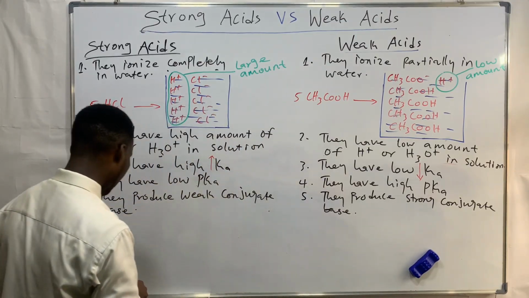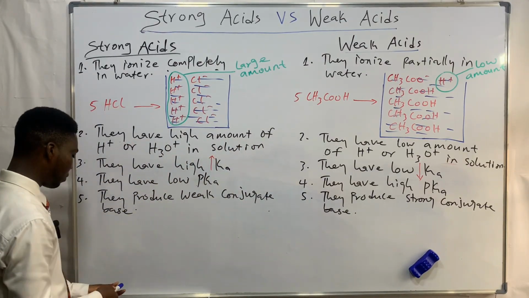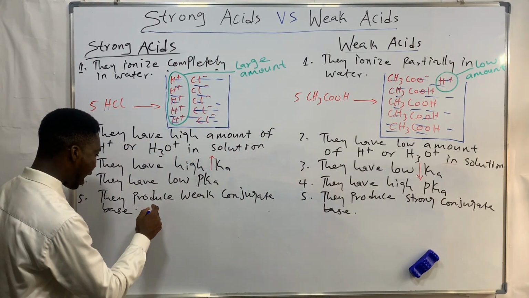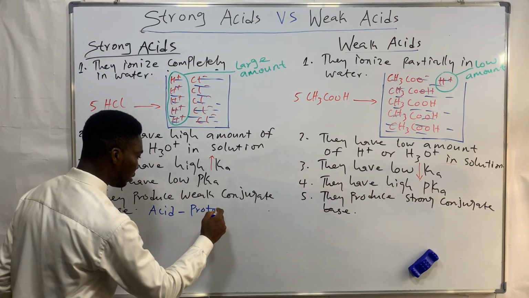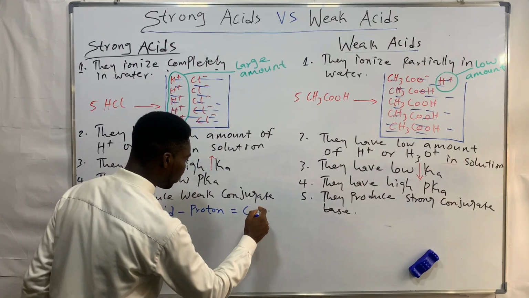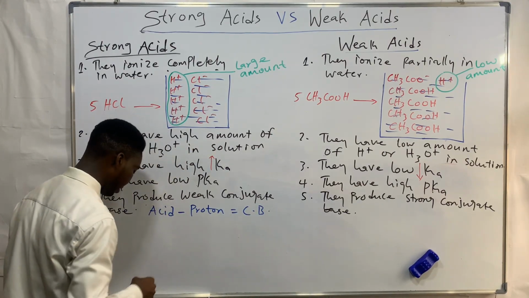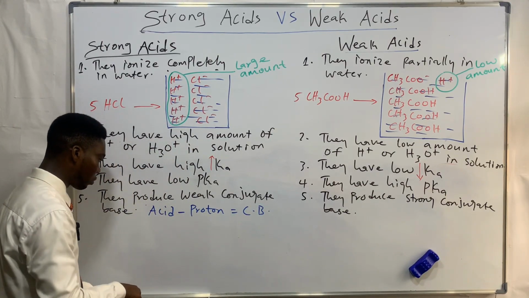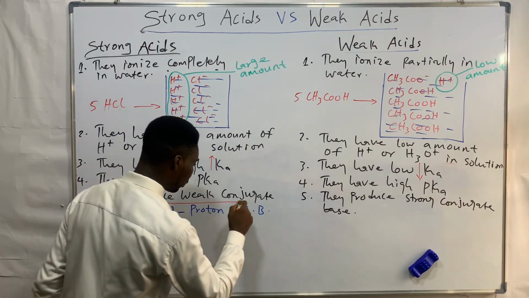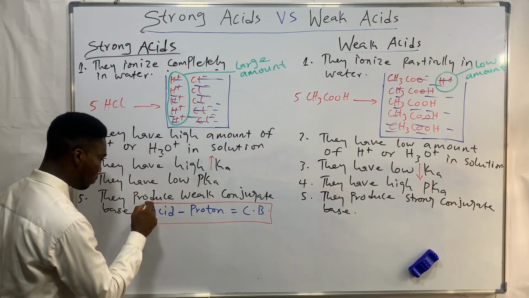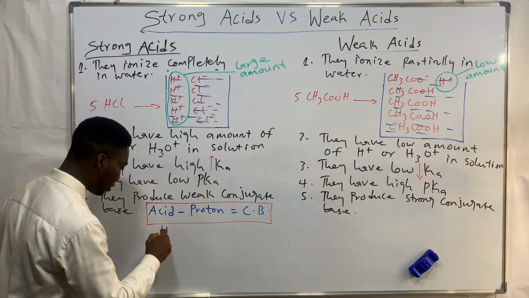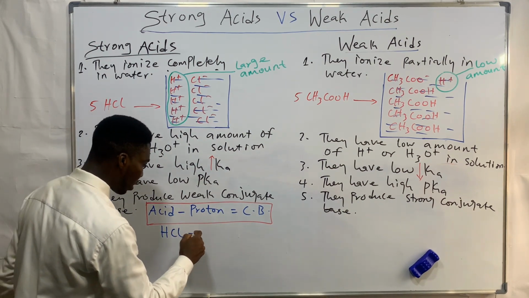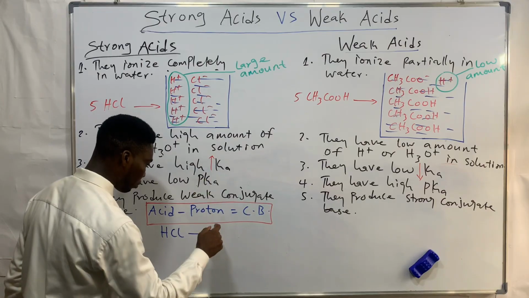You should know that acid minus proton equals conjugate base. So when an acid loses a proton, what it gives rise to is called a conjugate base. Okay? So what do I mean? For example, I have HCl, hydrochloric acid. When hydrochloric acid loses its proton, H plus, it becomes Cl minus.